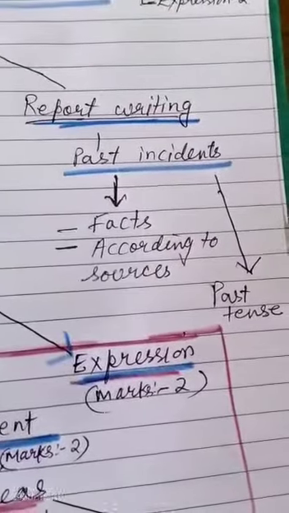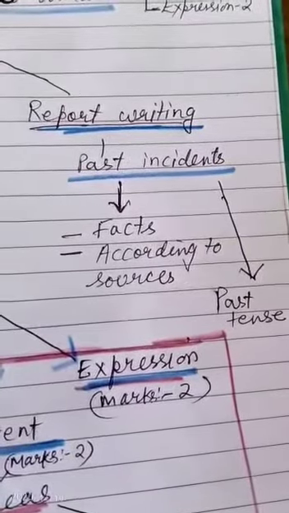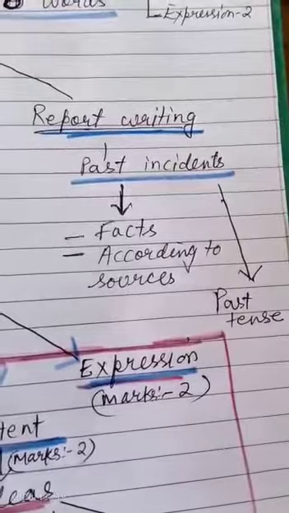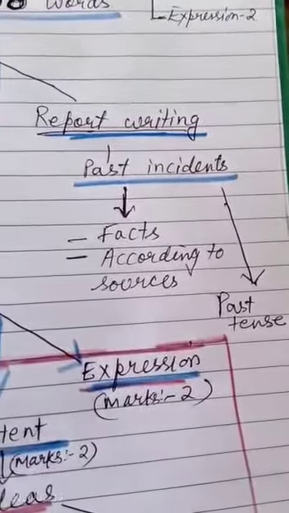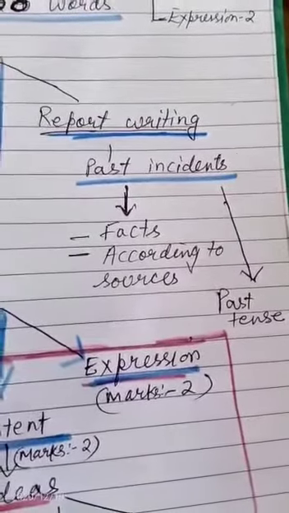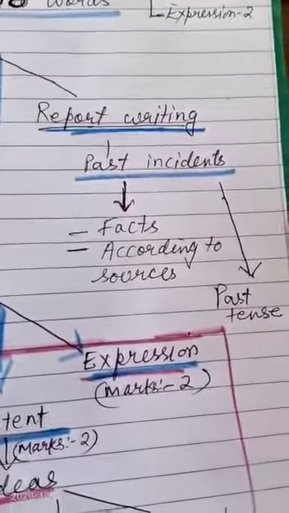That means we have to use the second form of the verb, and if we use the third form of the verb, then it should be with had, was, or were. Okay, if we use is, are, have, etc. while writing the report, we will lose marks in the expression part.